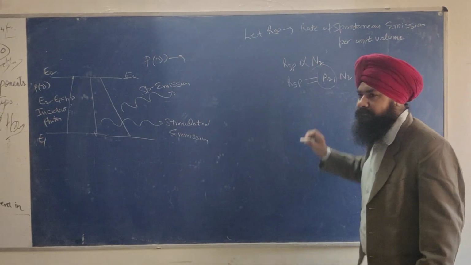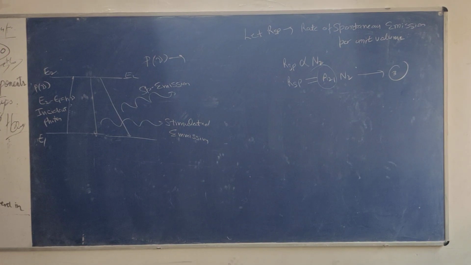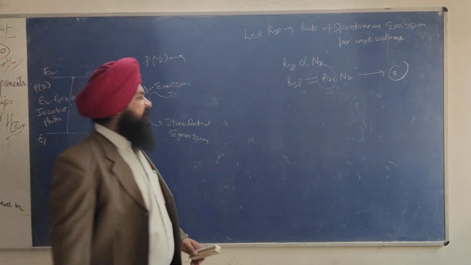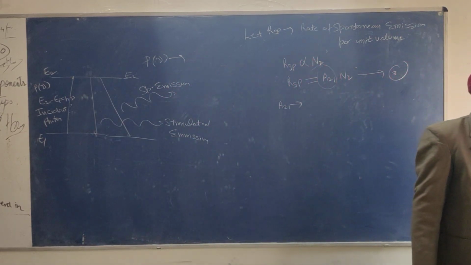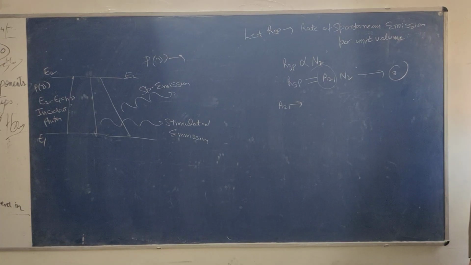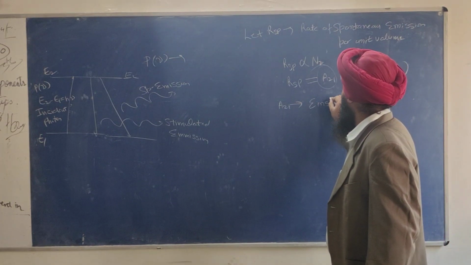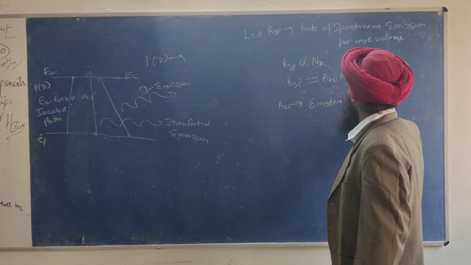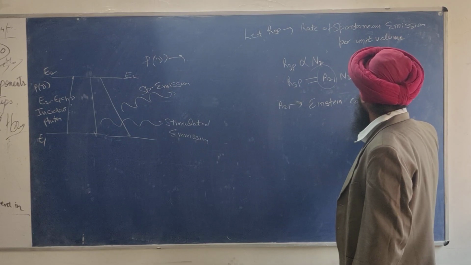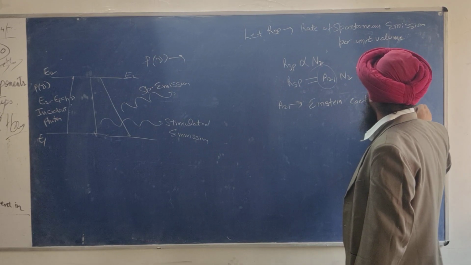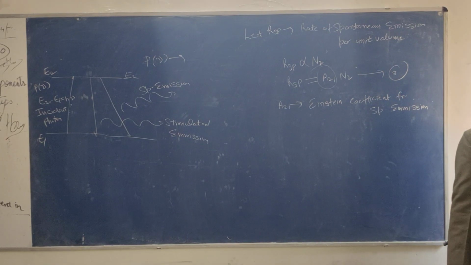A21 is the Einstein coefficient for spontaneous emission.